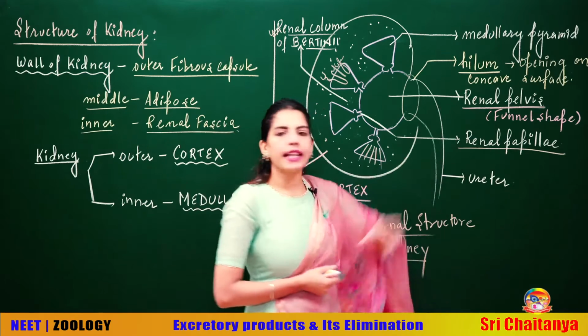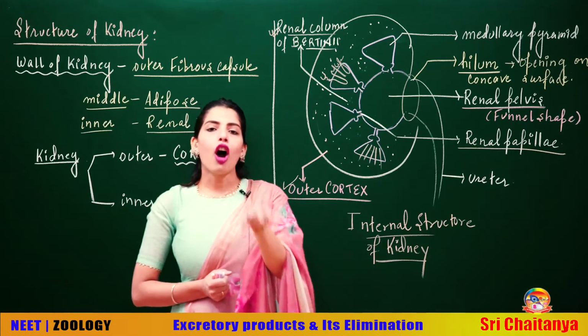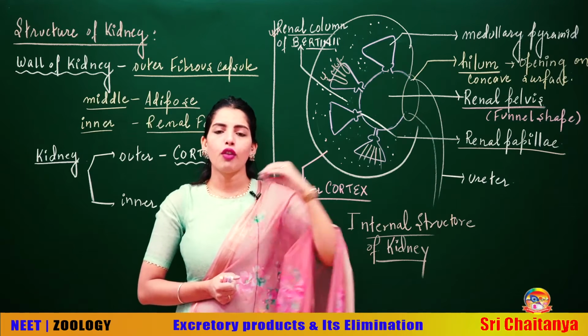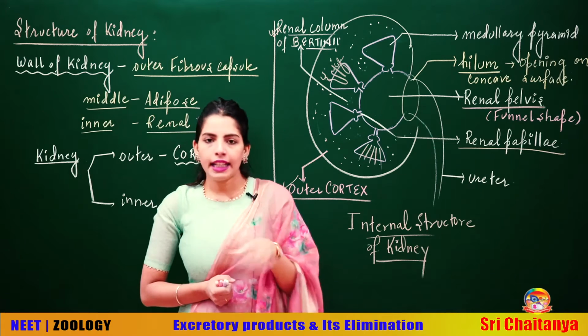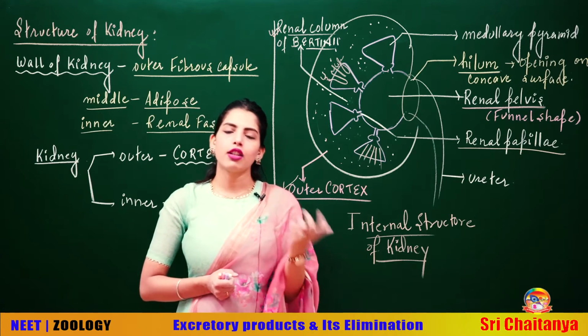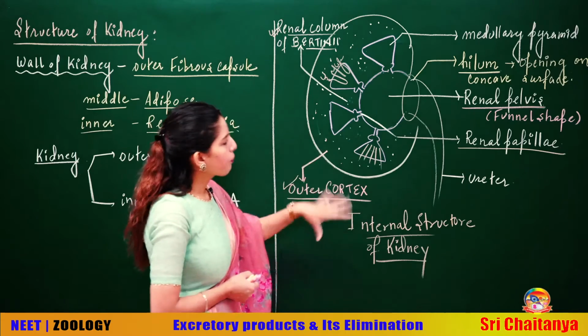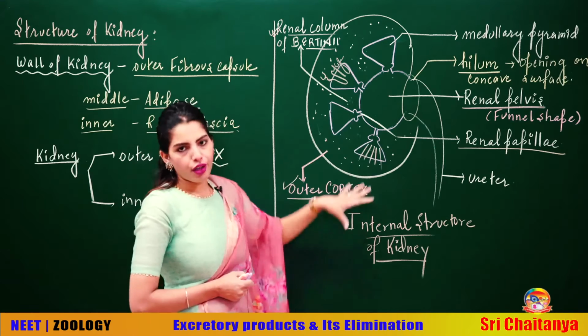That single opening is called the hilum. This hilum forms the site of entry of all the blood vessels or exit of the ureter and like that. So that's the single opening through which anything can enter or exit. So that's the basic internal structure of the kidney.